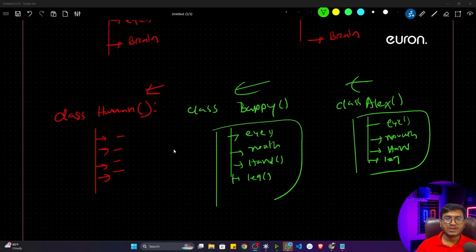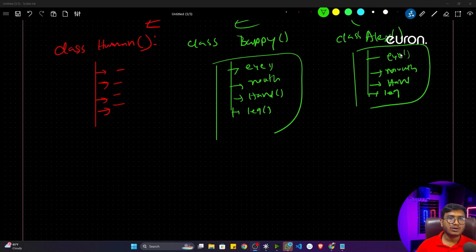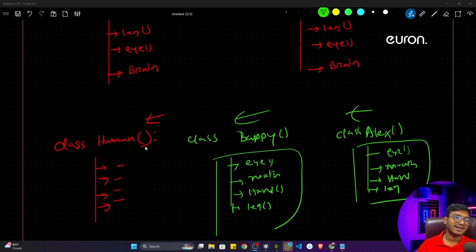Now let's say if you're using a functional approach, what you have to do is add these functionalities inside here only, and after doing it you will see that the functions will mismatch together. You won't be getting which one is the eye of Bappy and which one is the eye of Alex. Okay, that's the idea. I hope you got it.